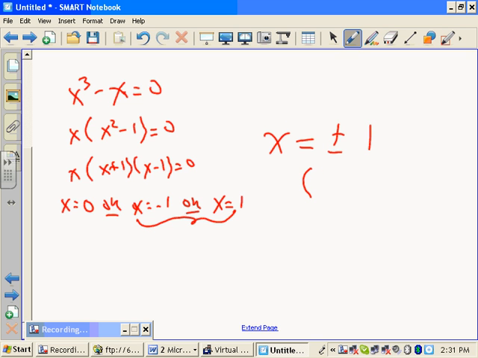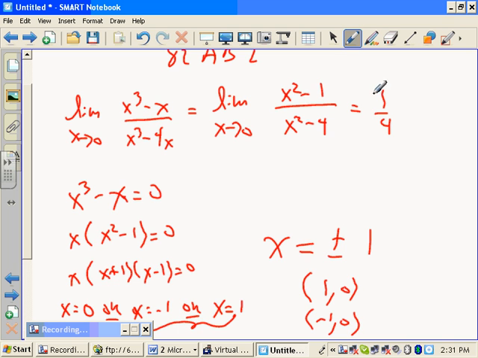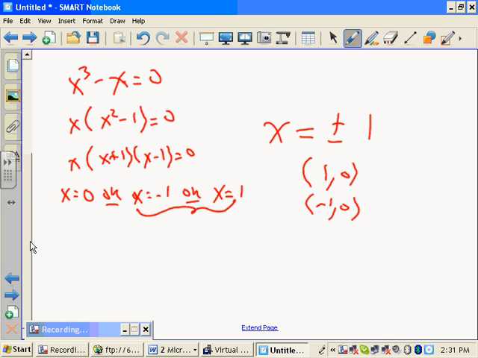All right, so the zeros or the x-intercepts. You could write this. Remember, at 0, it's not an x-intercept because it goes to 1/4. Okay. All right, how about this question? Write the equation of the vertical and horizontal tangents. Or asymptotes, sorry.